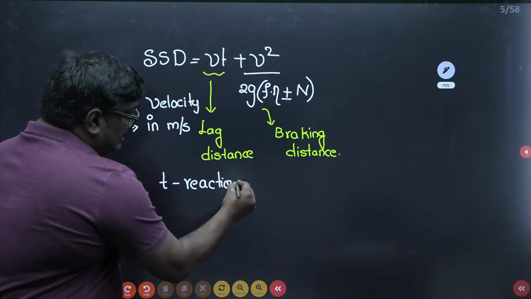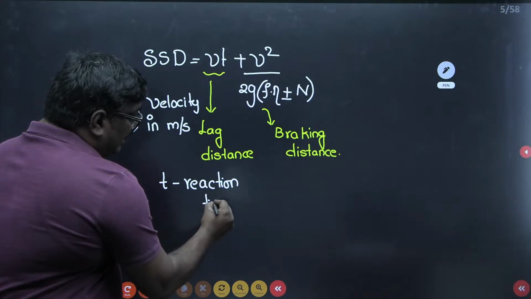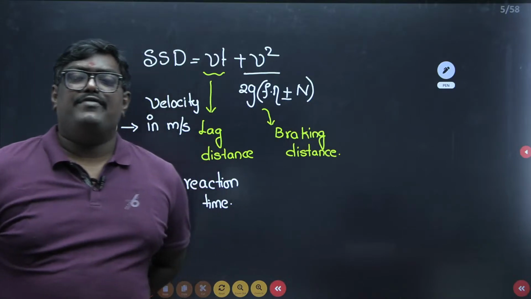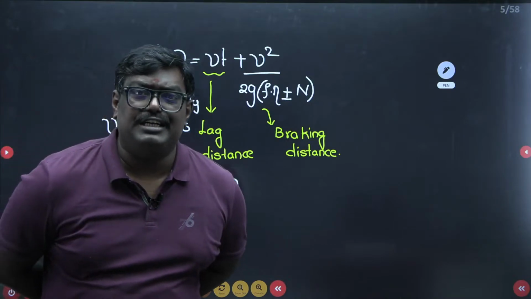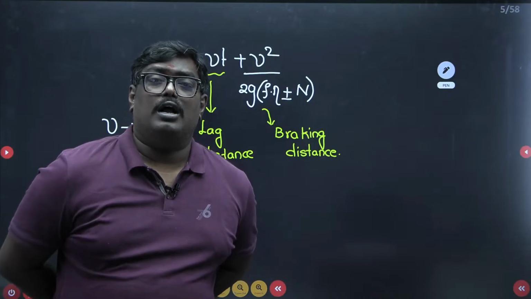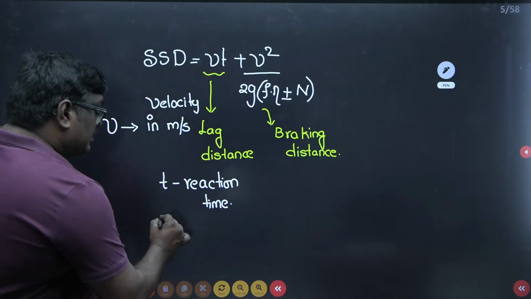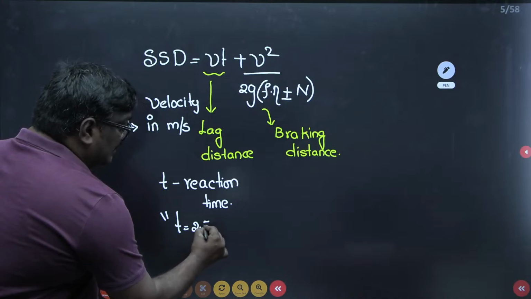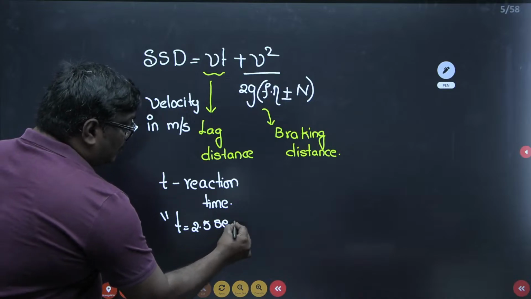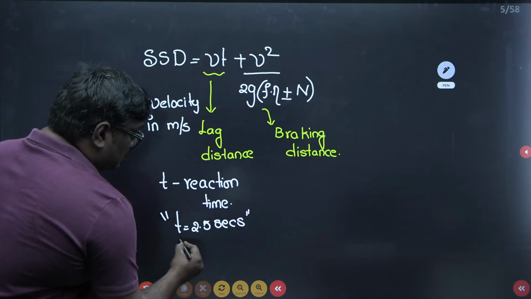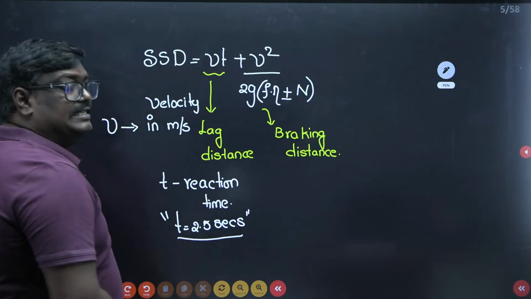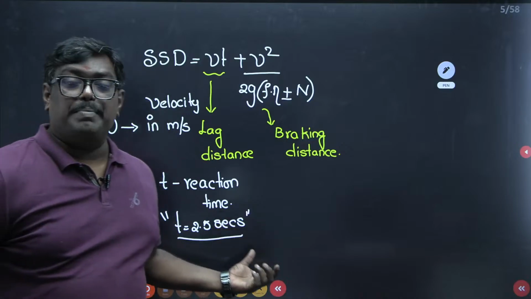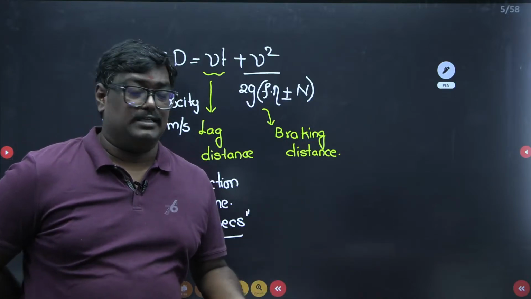If they have not mentioned the reaction time in the problem, then according to IRC, the standard value of reaction time is 2.5 seconds in case of stopping sight distance.